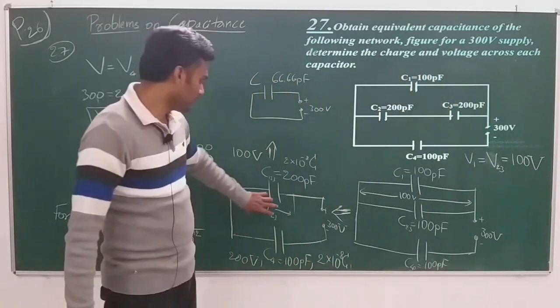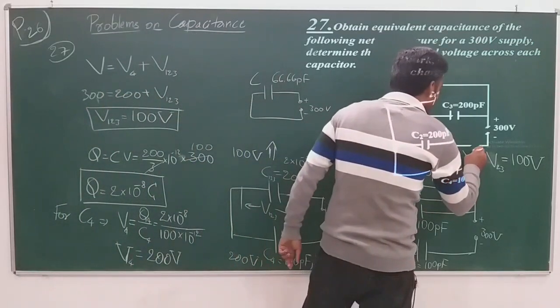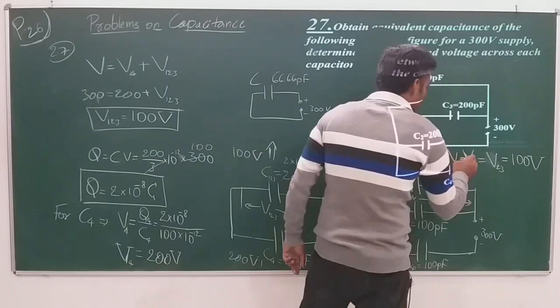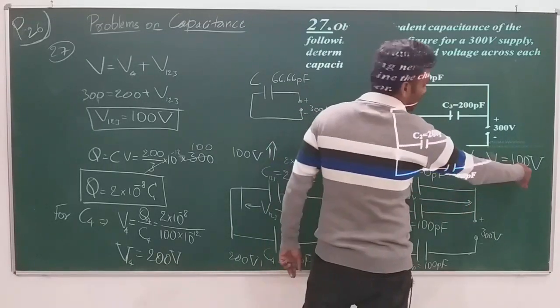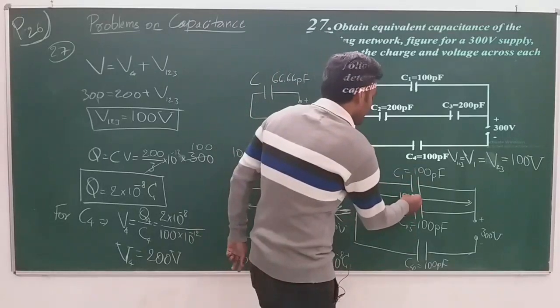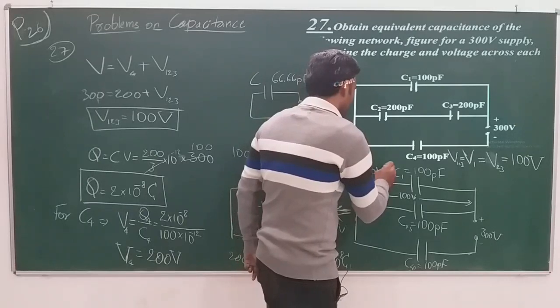It's actually V123 equal to V1 equal to V23. V123 is equal to V1 is equal to V23 is equal to 100 volt. So 100 volt is the potential difference across C1. Another result we have obtained.